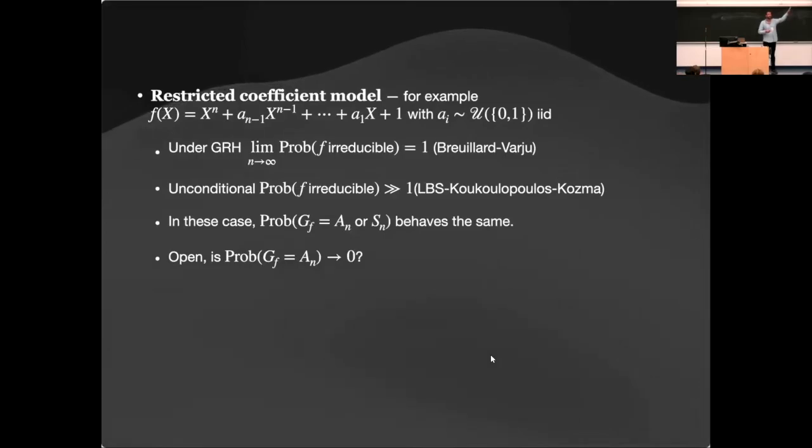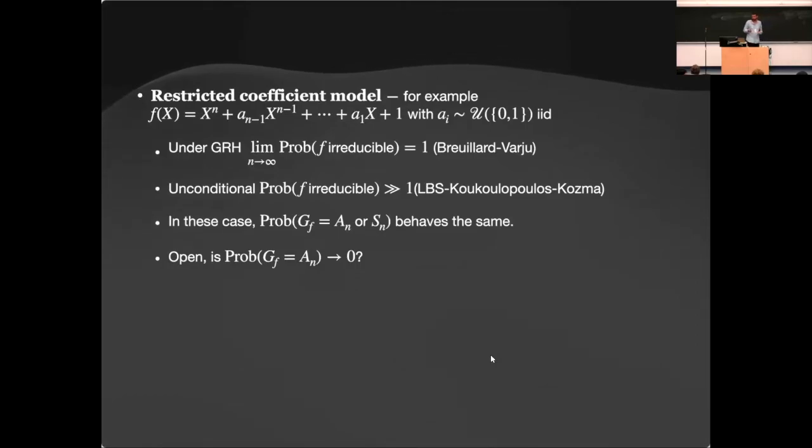And this has nothing to do with Galois group. We don't know that if you plug in the discriminant of a polynomial of degree n with coefficients 0, 1 at random, that almost always it's not a square. And this is still open.